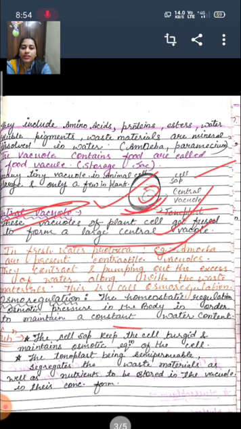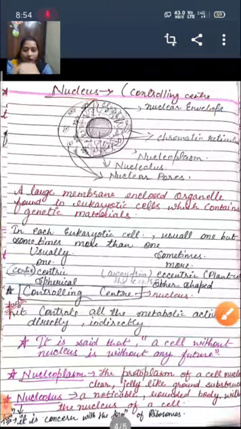Here is the definition of osmoregulation. Now there are some functions as I have explained above. You have to just focus on the main function of the vacuole, that is osmoregulation. Another function is that the cell sap keeps the cell turgid and maintains the osmotic equilibrium of the cell. The tonoplast, being semi-permeable, segregates the waste material as well as nutrients to be stored in the vacuoles in their concentrated form, right? Now we will talk about the next part, that will be the